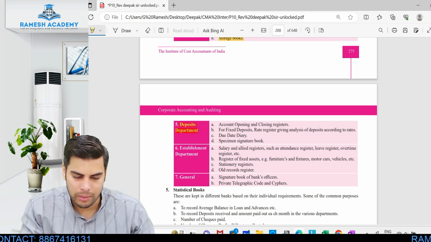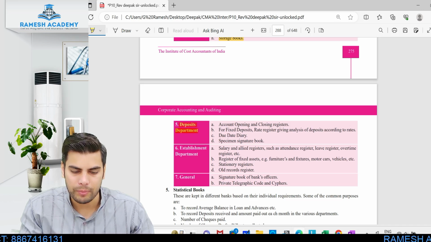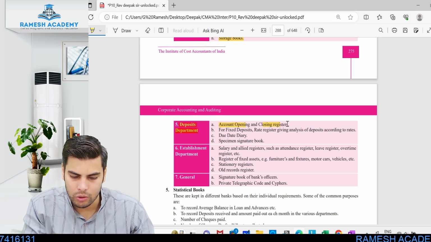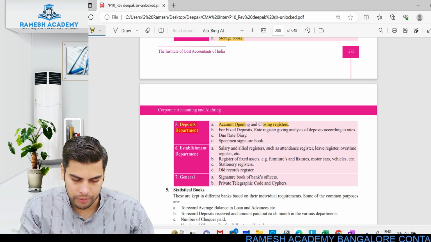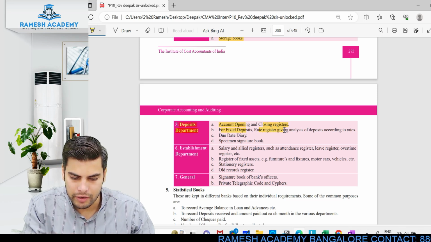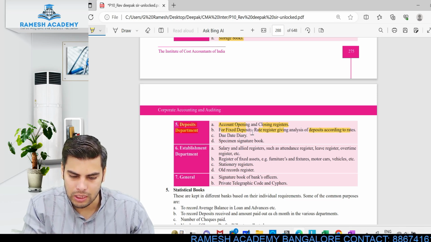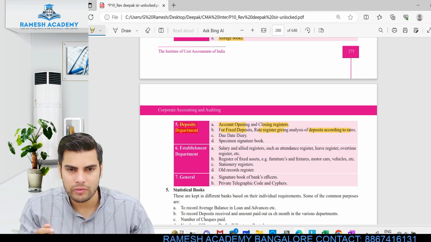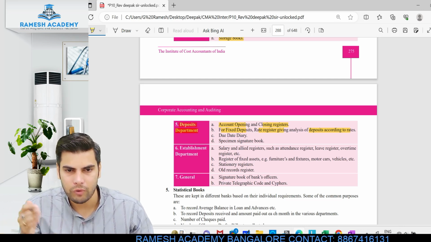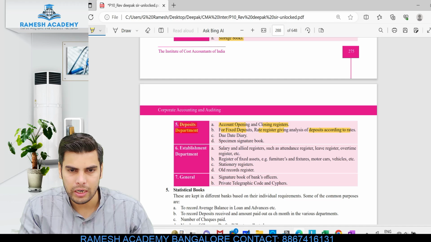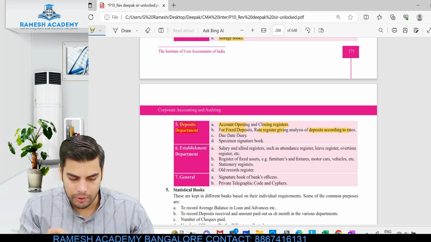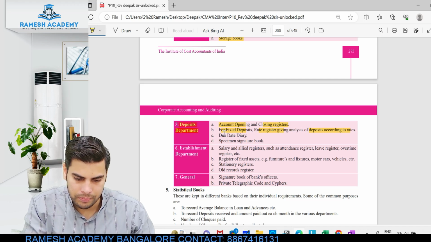Same way, the deposit department. What books will the deposit department be maintaining? Account opening and closure registers. So when was the account opened, and what were the relevant supporting documents issued at the time of opening of this particular account? For fixed deposits, a rate register giving analysis of deposits according to the rate. Fixed deposit rates for different persons will be different. For senior citizens it will be different, for women it will be different. So what exactly is the prevailing rate has to be mentioned.